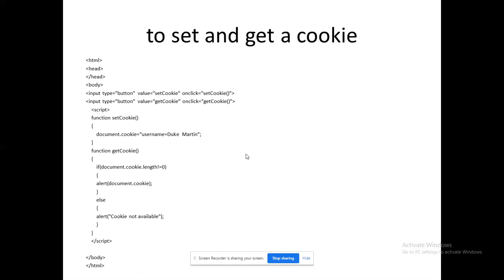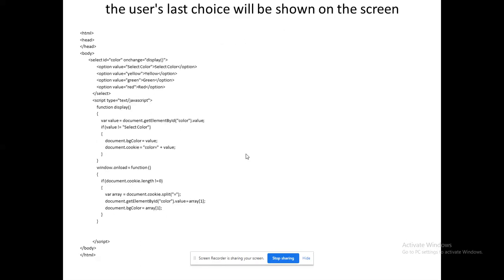That's it. So this example demonstrates how to get the cookie and set the cookie. What I set is what I receive, so it will return Duke Martin. That's all, not more than that. This is the way to set and get the cookie. But how to use the cookie, right? How to use the cookie? That's what we are going to see in this program.